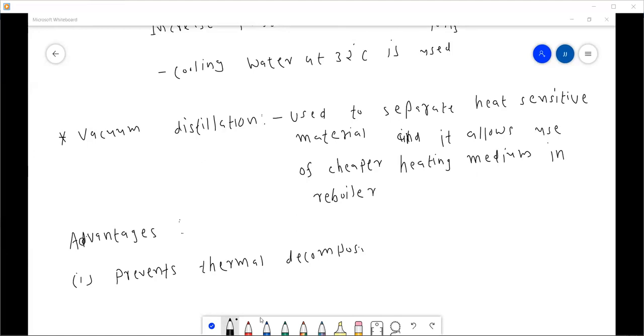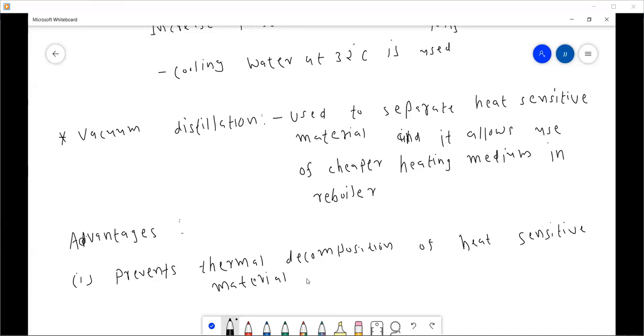It prevents thermal decomposition of heat sensitive material. Thermal decomposition means it loses its chemical properties.